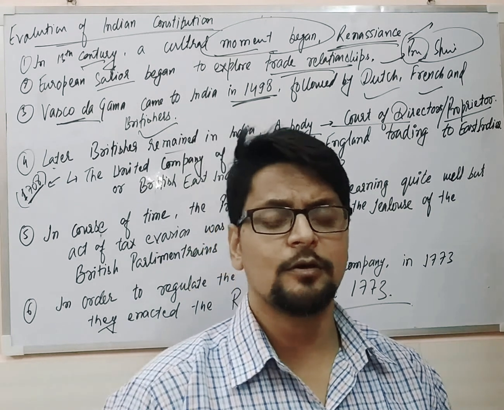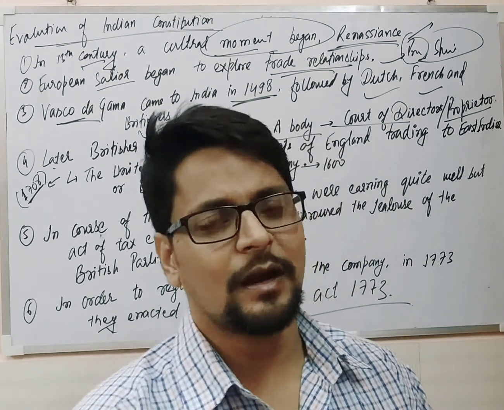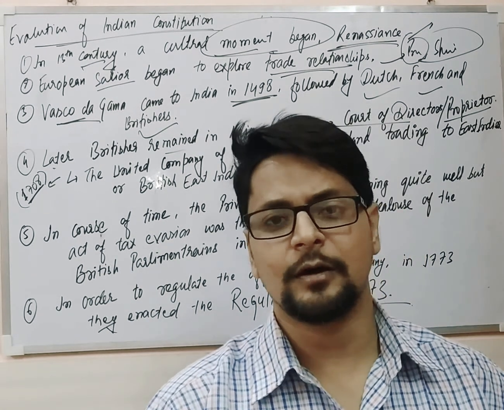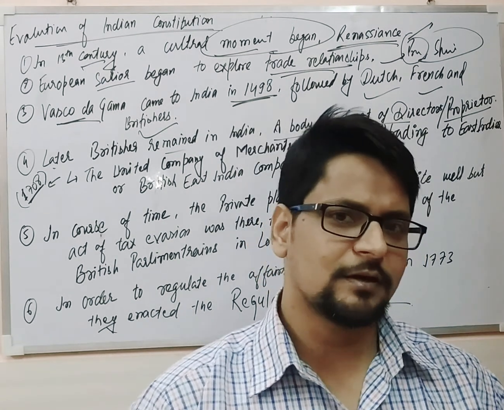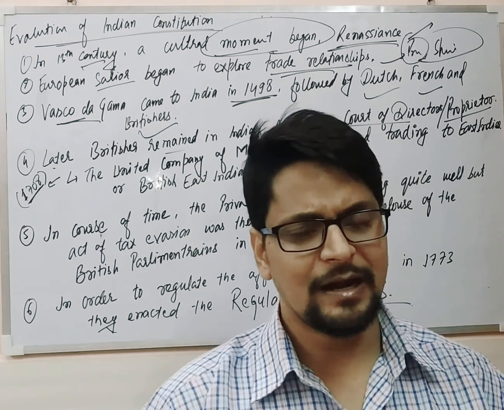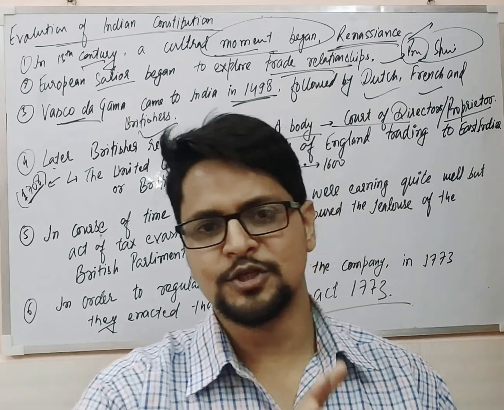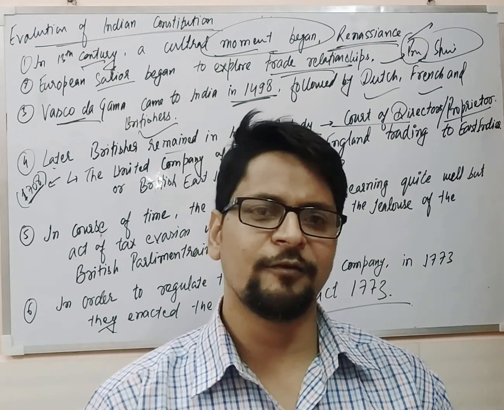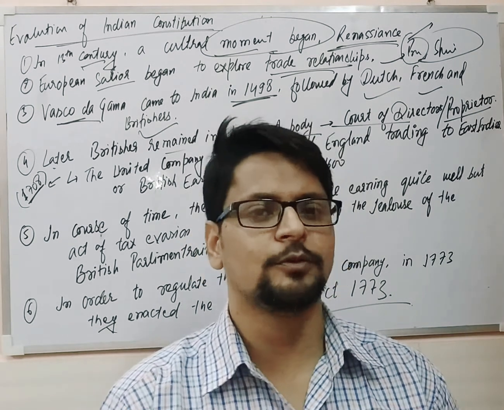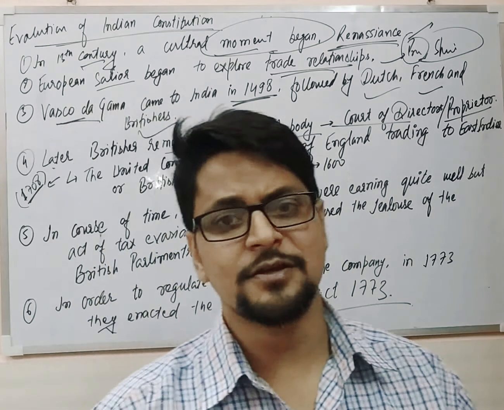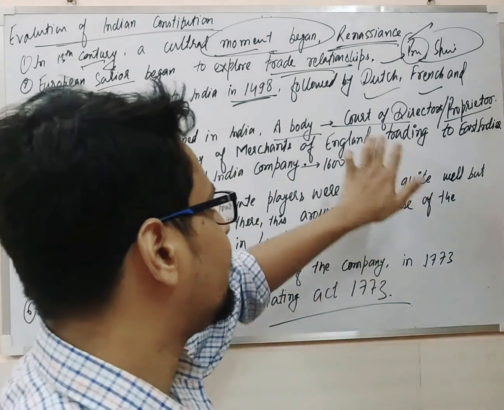The Court of Directors or Court of Proprietors simply means that under the Crown, which was under Queen Elizabeth at that time, under her supervision, they created a body of private players. The body of those private players was named the Court of Directors. There is nothing rocket science in this. It is simply a private players' body.